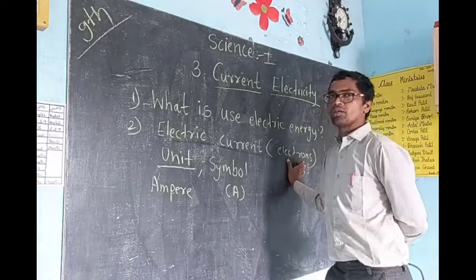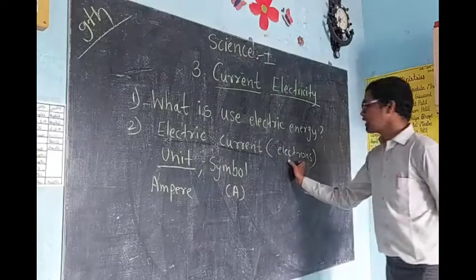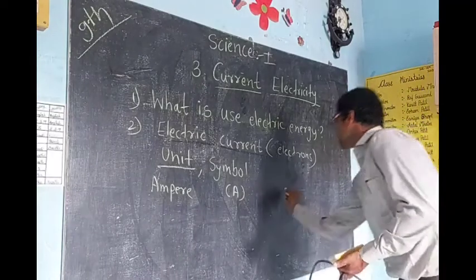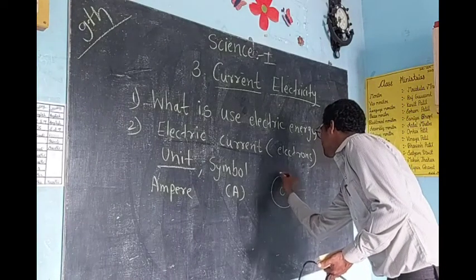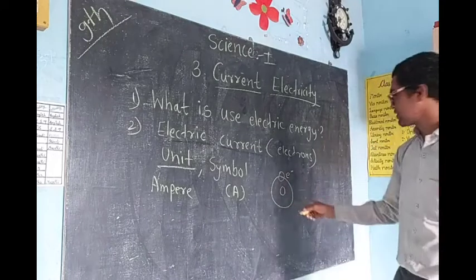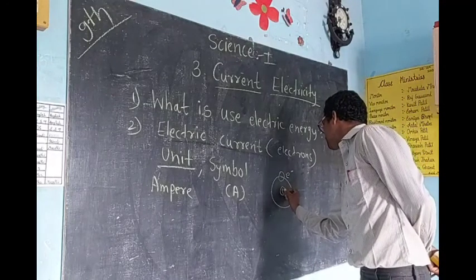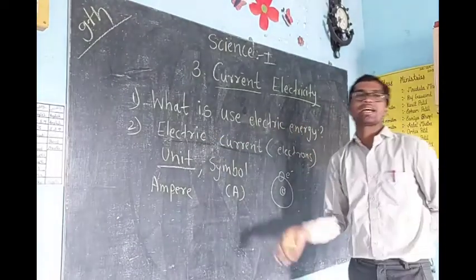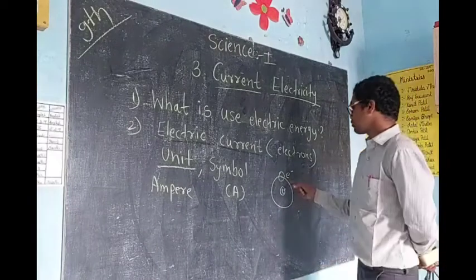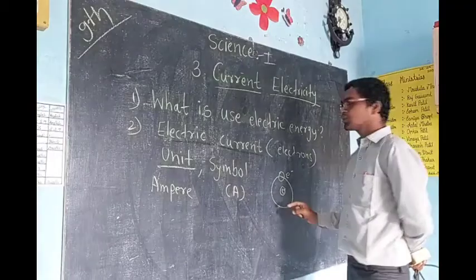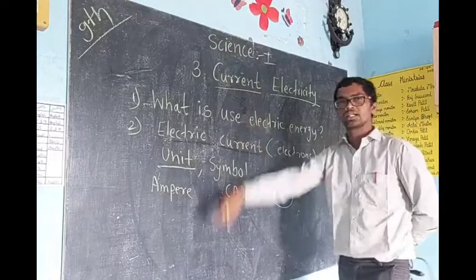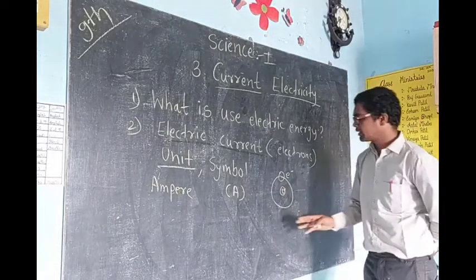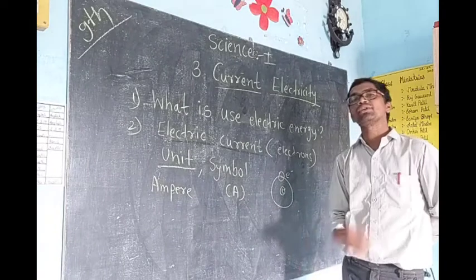Now keep in mind, we have learned in 8th standard about electrons, negative charge. Electrons have negative charge. Basically, if this is the atomic structure, electrons revolve around the nucleus, and inside, the protons and neutrons are present. So atomic structure is also important to understand electric current. That's why I taught it before in 8th standard. These electrons flow through a conductor, and the material in which electrons are free, we call a conductor.